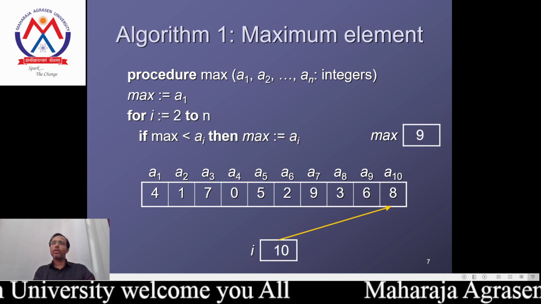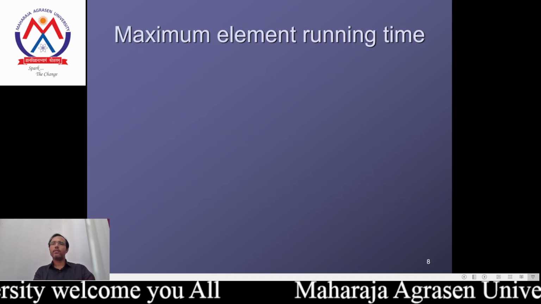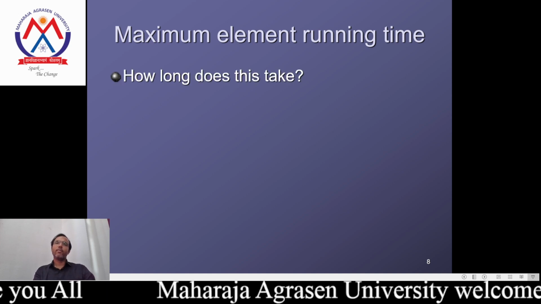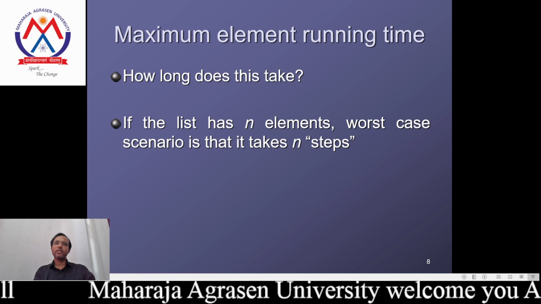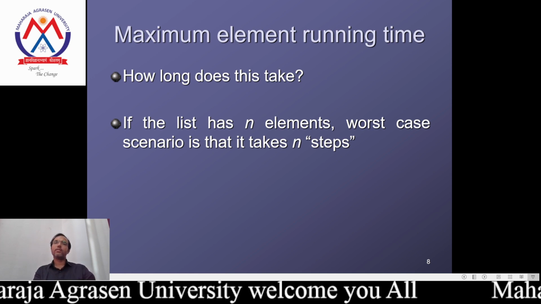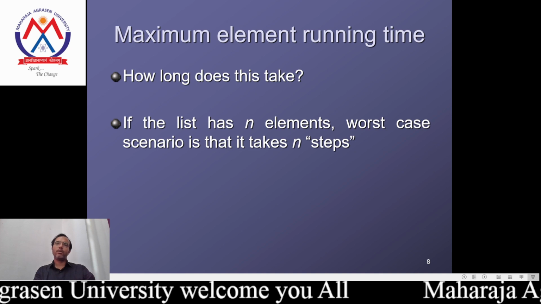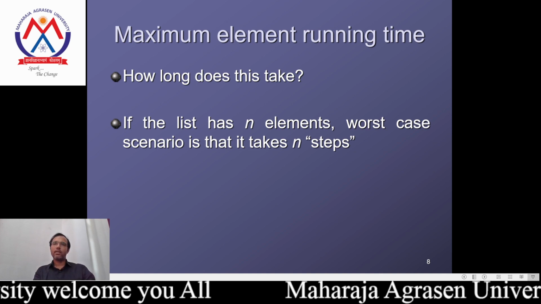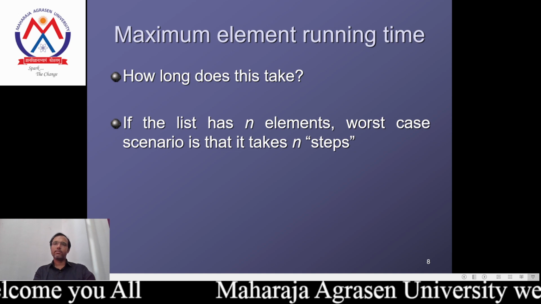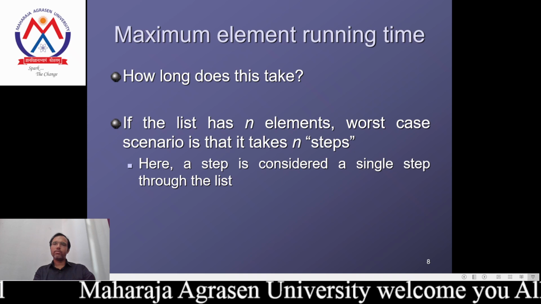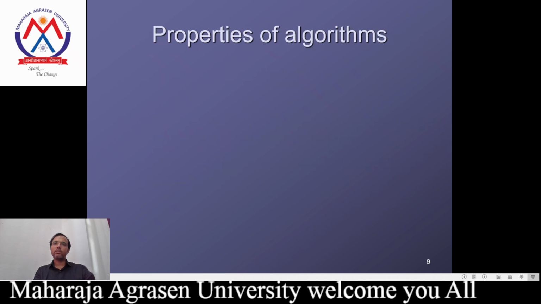Max equal to ai, max equal to 9, is the maximum element. Now the running time: how long does this take? If the list has n elements, in the worst case scenario it takes n steps, because the elements exist in n number of elements, so n steps will be executed. Here we consider a single step through the list.